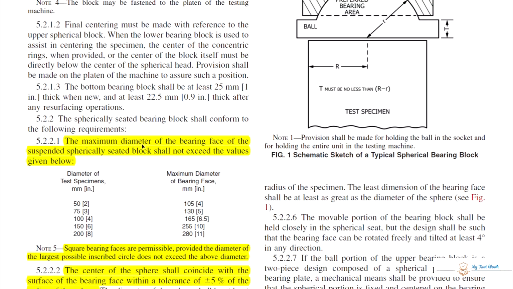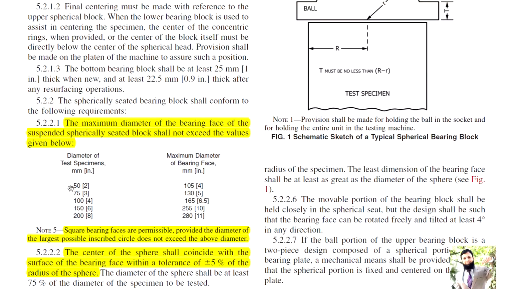Maximum diameter of the bearing face of the suspended spherical seated block shall not exceed the values given below. If the diameter of the specimen is 2 inches, 3 inches, 4 inches, 6 inches, then the maximum diameter of the bearing face should be as tabulated, and accordingly.